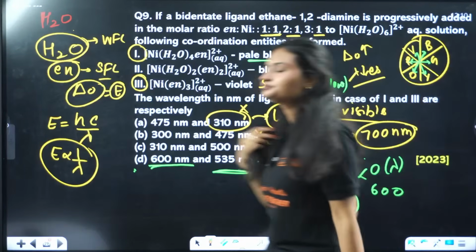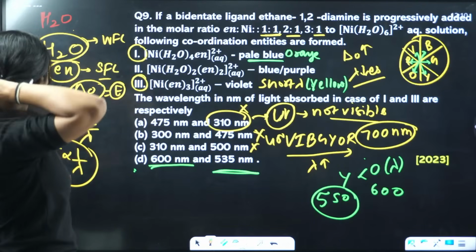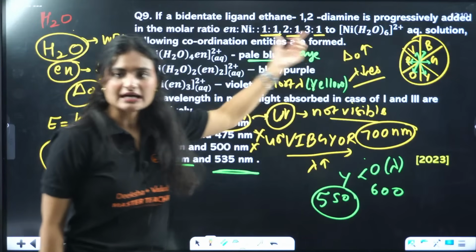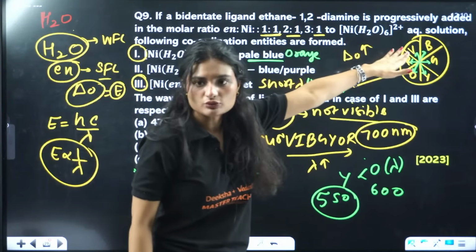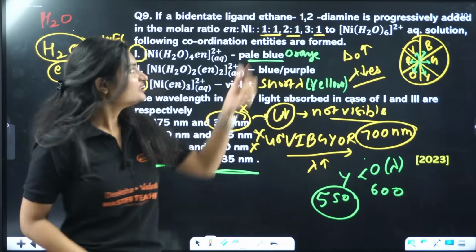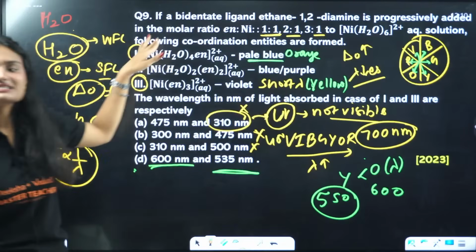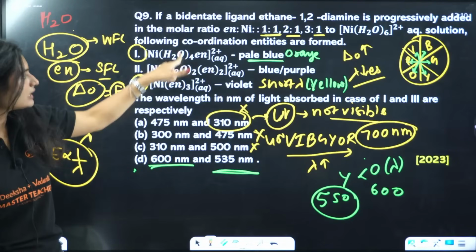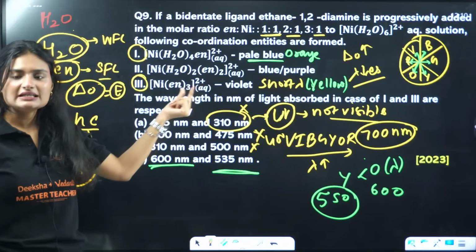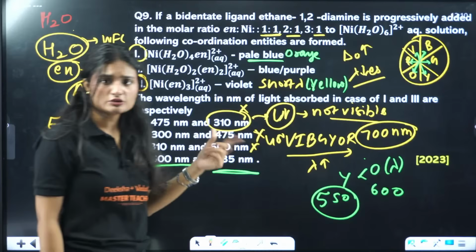Okay, see, what are we doing here actually? We have ethylene diamine, and we have this nickel compound. What are we doing? We are adding ethylene diamine to it in the ratio 1:1, 2:1, 3:1, and we made these 3 compounds. Now as you are going from 1 to 3, you see that more ethylene diamine molecules are there. 1, 2, 3 ethylene diamine molecules are there.